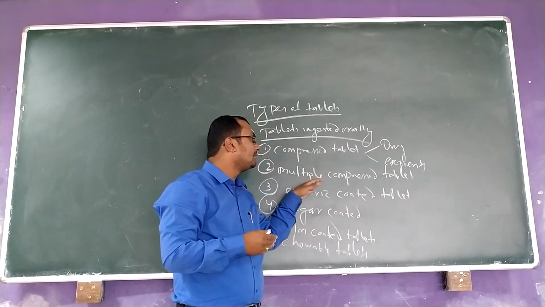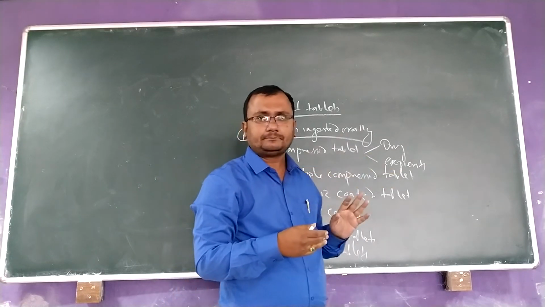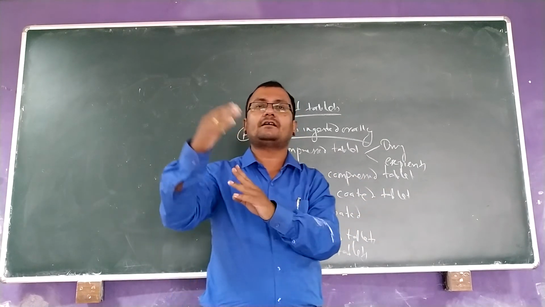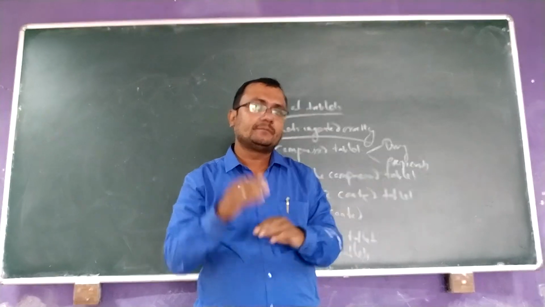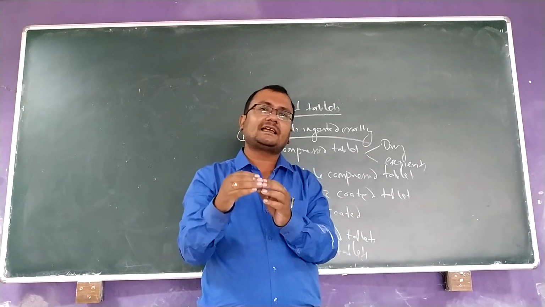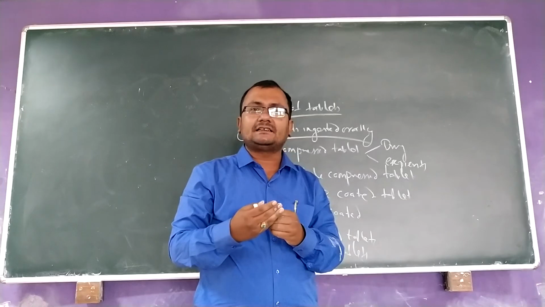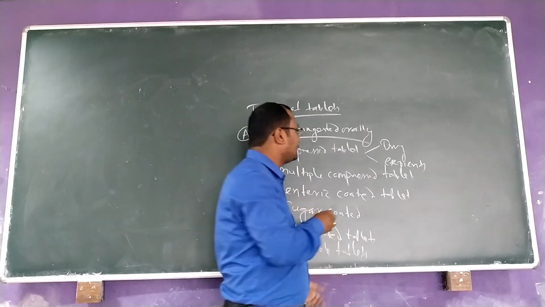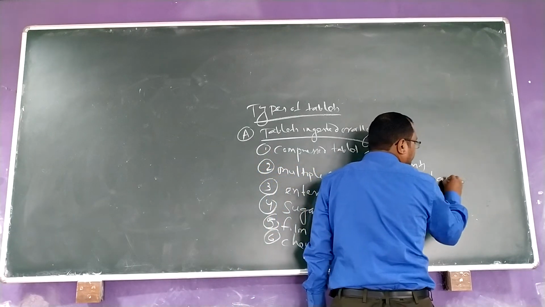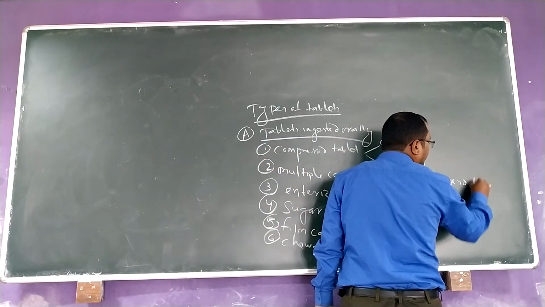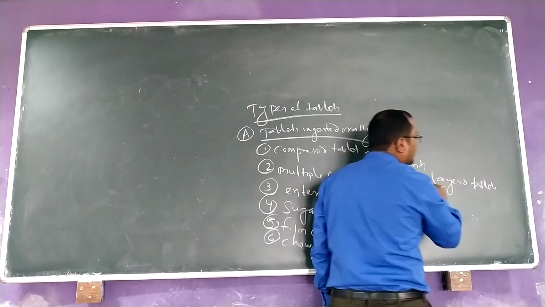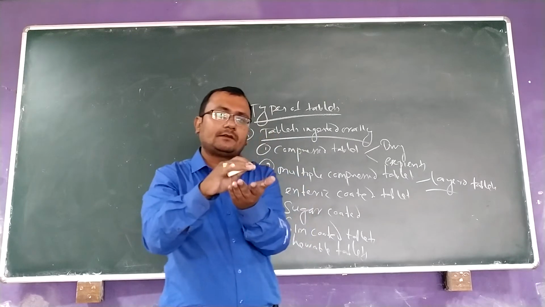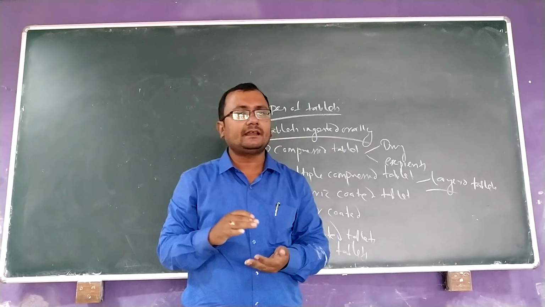Now coming to the multiple compressed tablet. Multiple compressed means it has to pass through different compression cycles. Once the tablet is compressed, we have to run the machine once again so that other excipient and drugs will be compressed on that. One example of this is layered tablets. Layered means different layers will be there. One tablet will be there, on that another layer will be there.